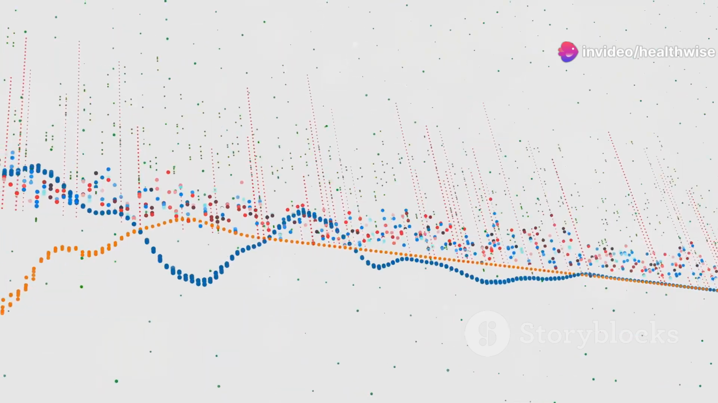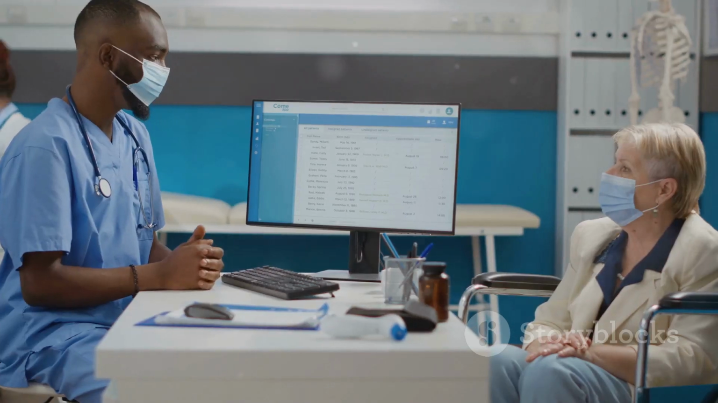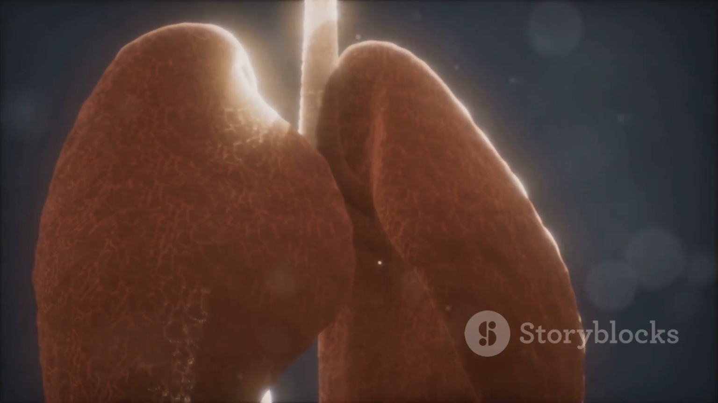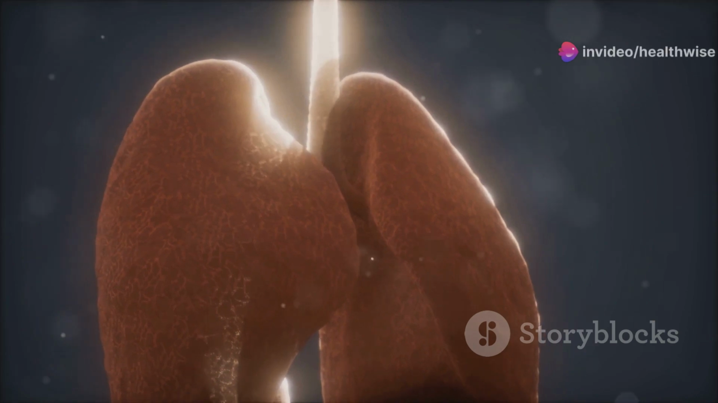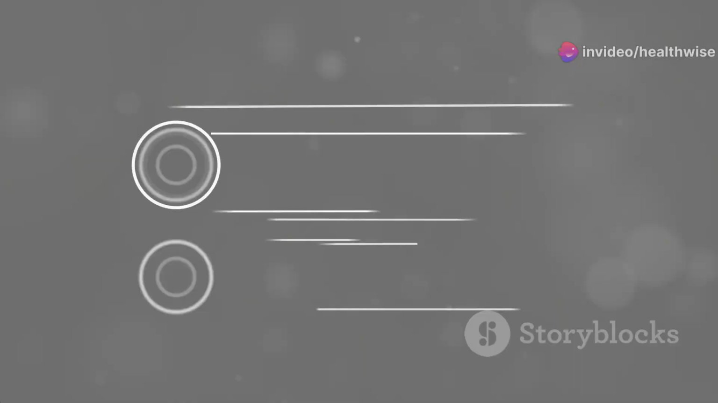Quality-Adjusted Life Years, or QALYs, are similar but focus on quality of life. A QALY combines life expectancy with quality of life. One QALY equals 1 year of life in perfect health. QALYs are often used in healthcare decision-making. They help assess the value of medical treatments.